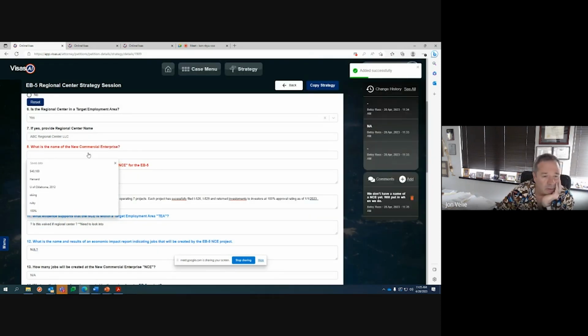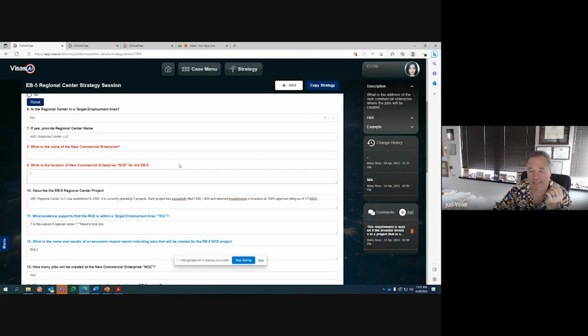So new commercial enterprise, what that means, a new commercial enterprise under EB5 law is the company that you are investing into, right? You're not investing in a regional center. The regional center is a designated area. The company is going to be the project, right? So if we're going to build the stadium in the blighted area of Kansas City, that stadium might be called the Kansas City Basketball Arena or something along those names. So that's what you'd put in.